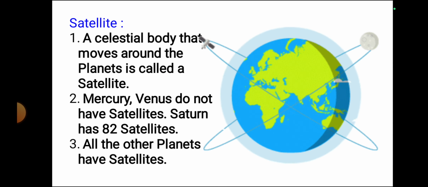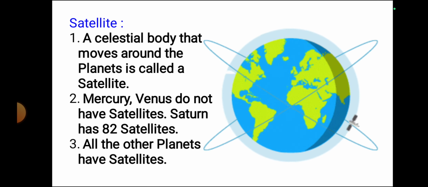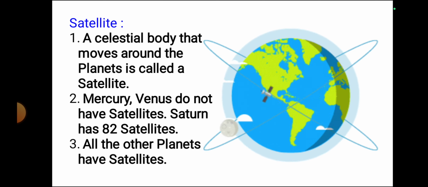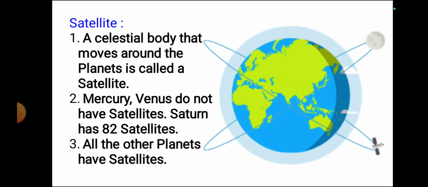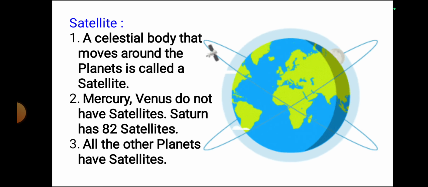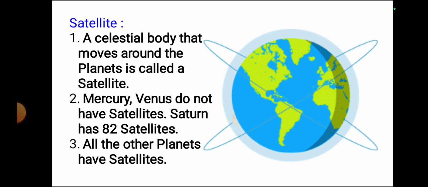So, satellites. What are satellites? A celestial body that moves around the planets is called a satellite. Mercury and Venus do not have satellites. Saturn has 82 satellites. All other planets have satellites except Mercury and Venus. Earth has only one satellite, that is the Moon.